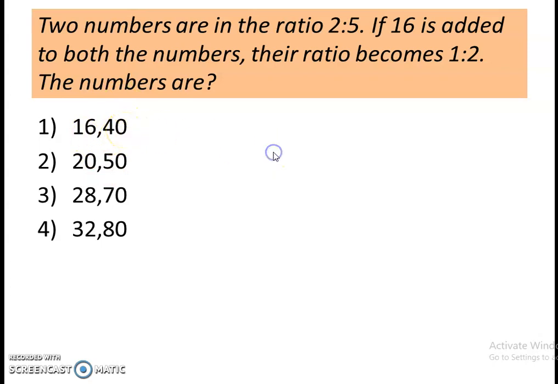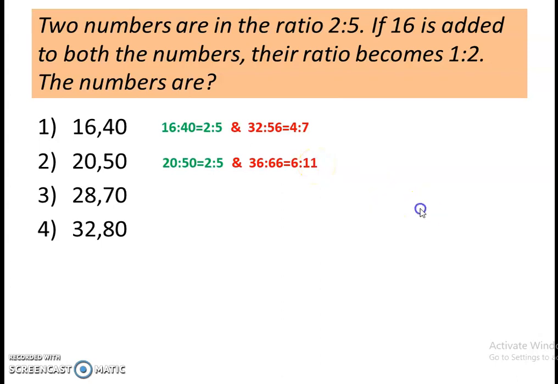Ratio of 16 and 40 is 2:5. And when we add 16 to both the numbers, that is 32 and 56, ratio becomes 4:7, right? But according to the question, it should be 1:2. So this is wrong. Let's check with another option. Ratio of 20 and 50 is 2:5. When we add 16 to both the numbers, ratio becomes 6:11, right?